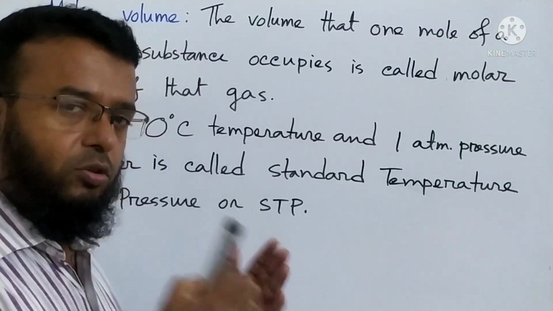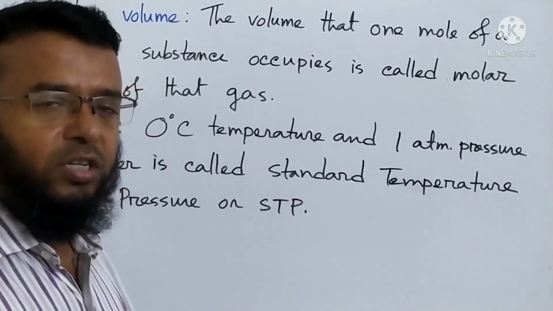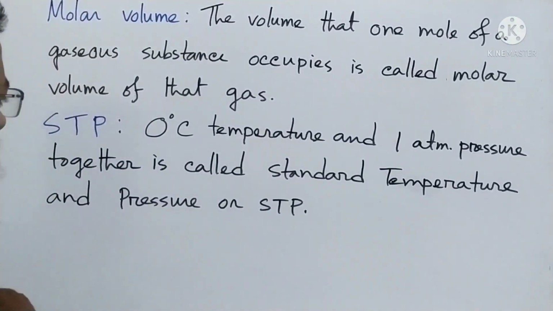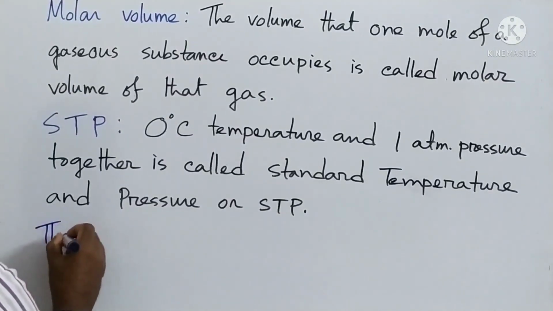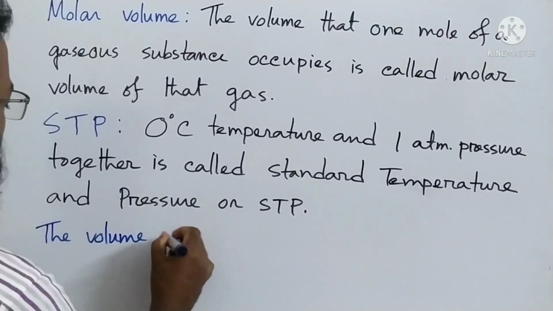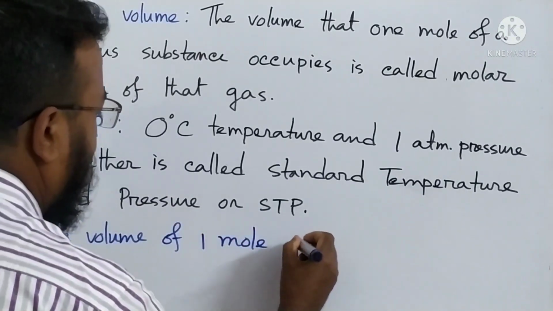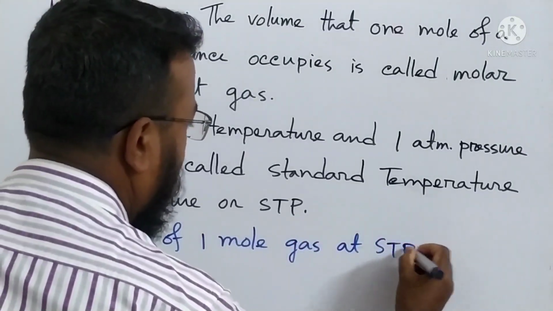These two together is called standard temperature and pressure, or STP. So now the volume of one mole gas at STP is